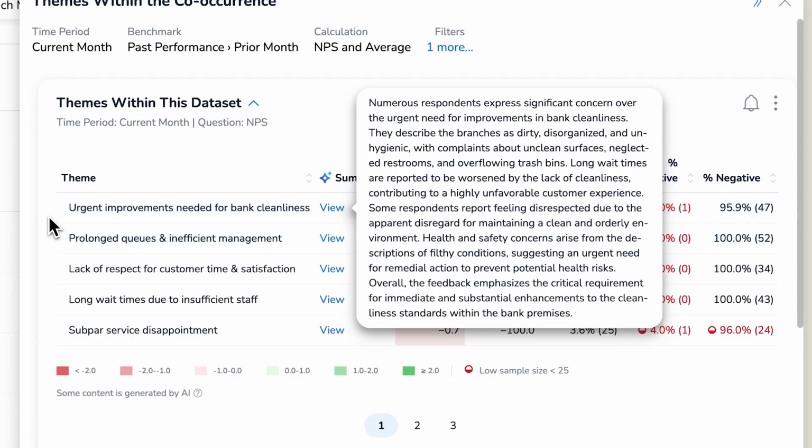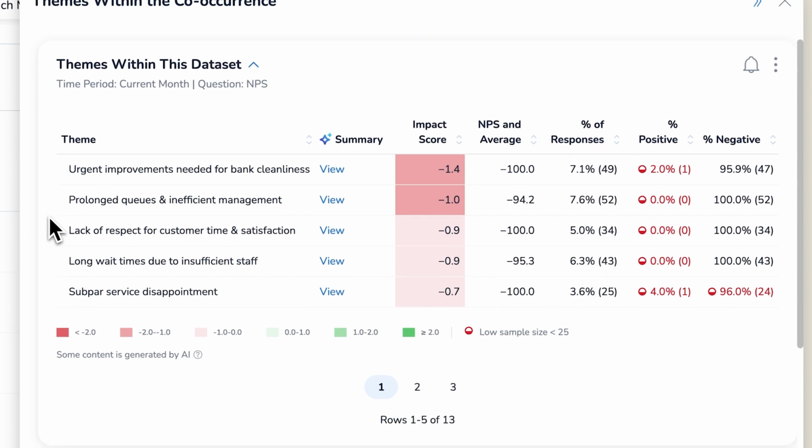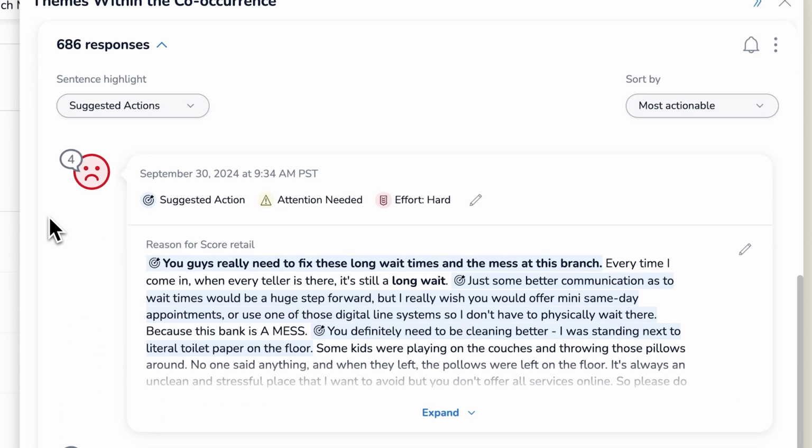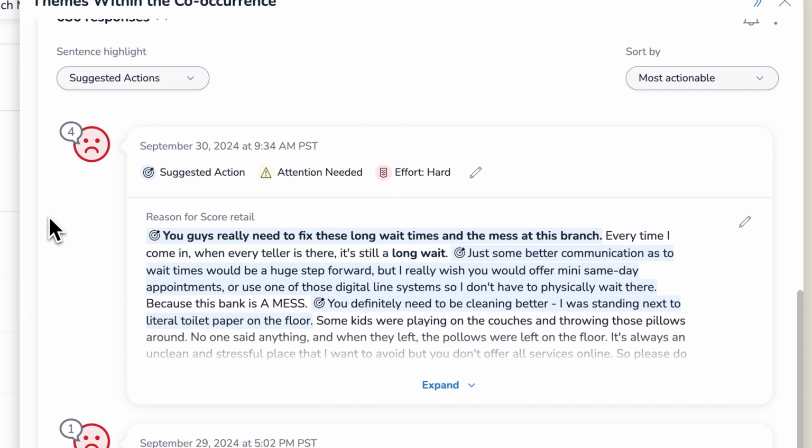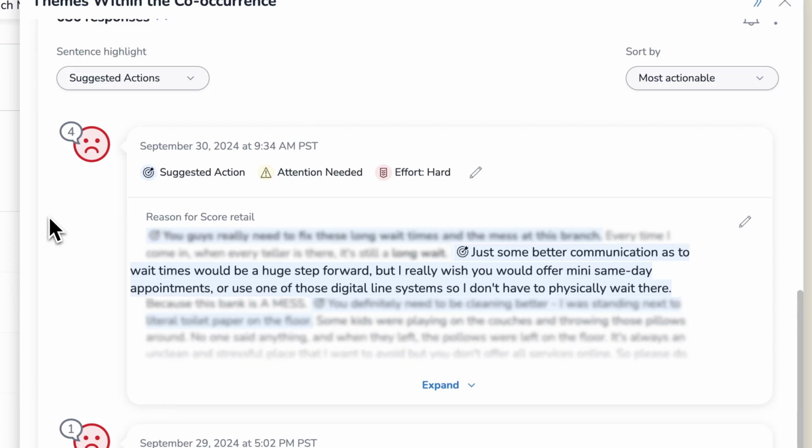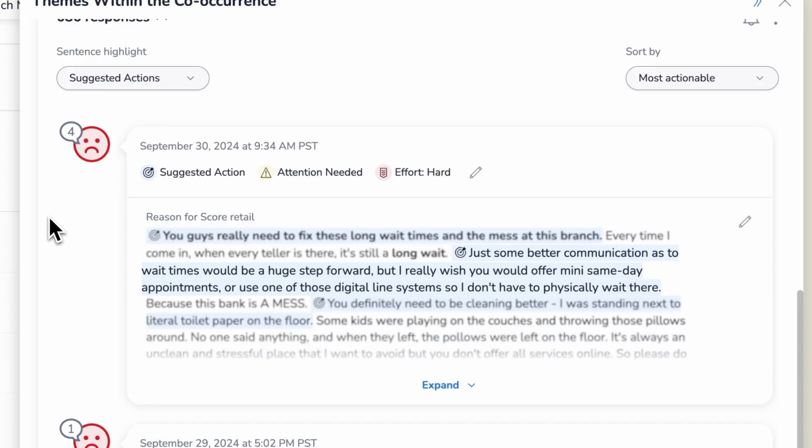Time for Taylor to see what customers are saying in their own words. Thanks to another clever use of Medallia's text analytics, Taylor has all of these customer responses sorted by most actionable, even highlighting the suggested actions. Looking at the top comments, she sees suggestions around better communication, appointment scheduling, and digital wait lines, more attention to cleanliness, and there's also a mention of self-service capabilities, which are thankfully being worked on.